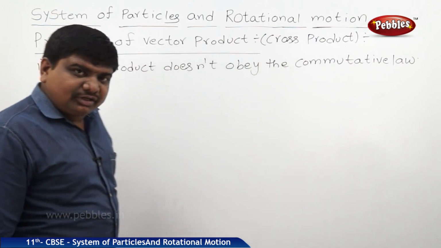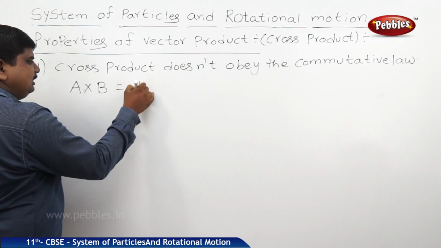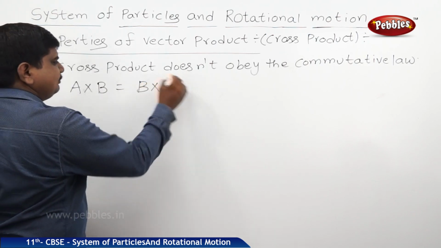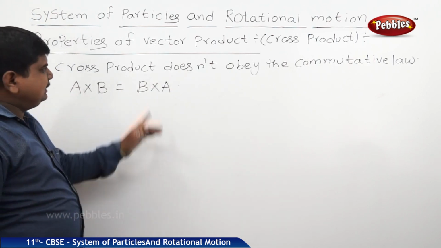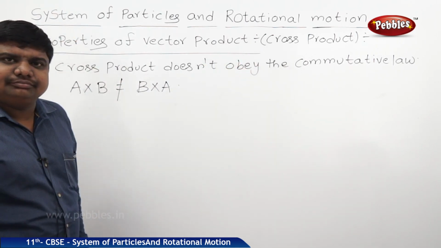What is the actual commutative law? A cross B is equal to B cross A. But it doesn't obey, that's why we write not equal to.